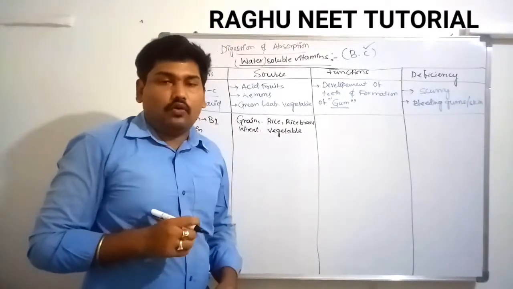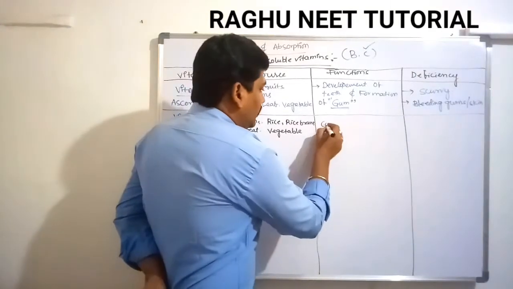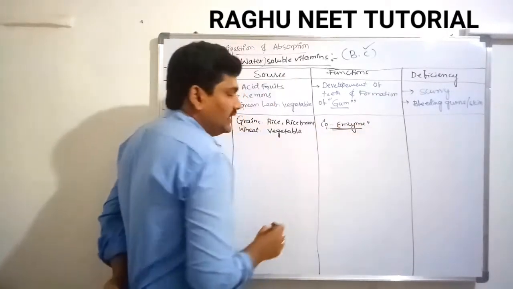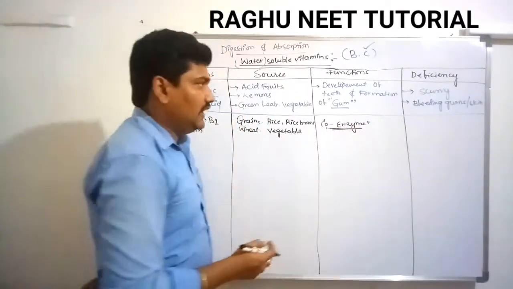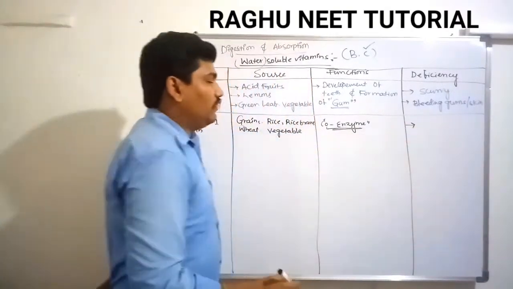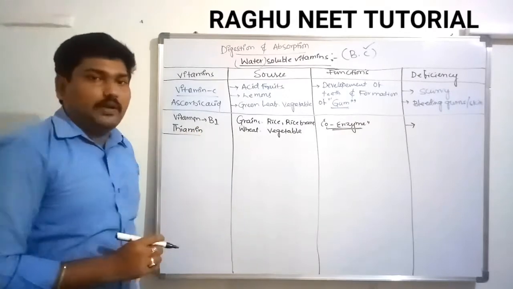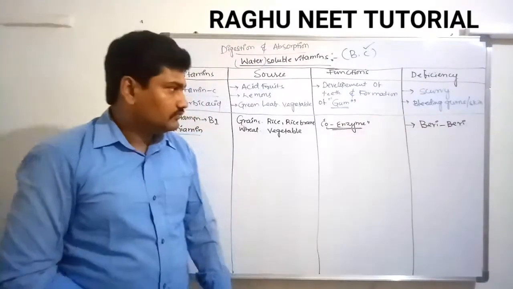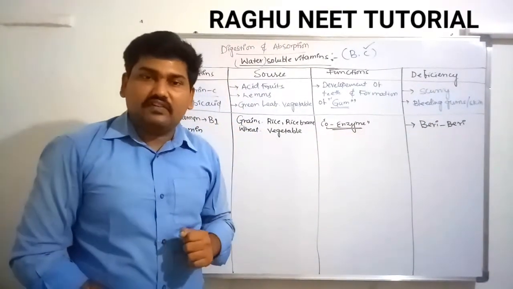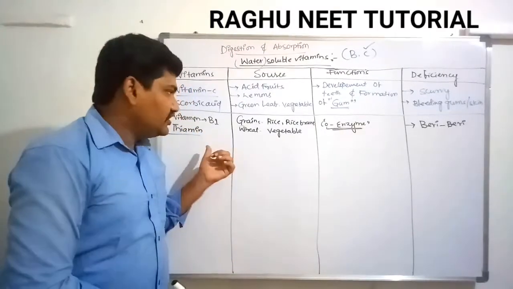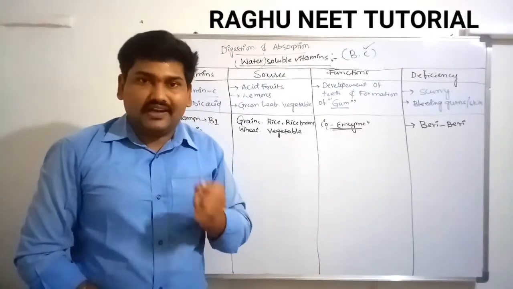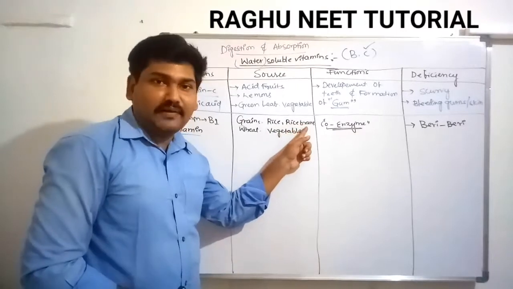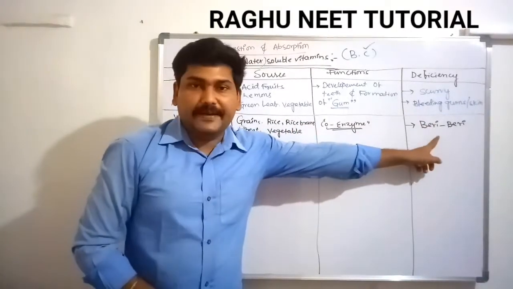It acts like a cofactor, or coenzyme. It activates other enzymes. What is the deficiency of vitamin B1? The deficiency of vitamin B1 causes beriberi disease. What is beriberi? Beriberi is a disease caused by deficiency of vitamin B1 in the grains, due to high polishing of grains. The loss of rice bran from the grains causes beriberi.